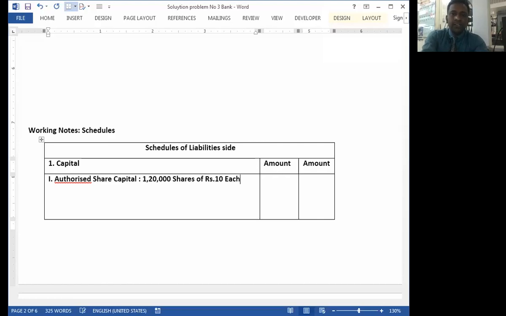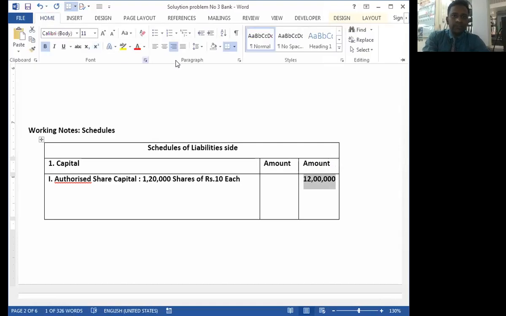So 12 lakh is the amount. But we just show the authorized share capital in the schedule, and do not consider it for totaling.